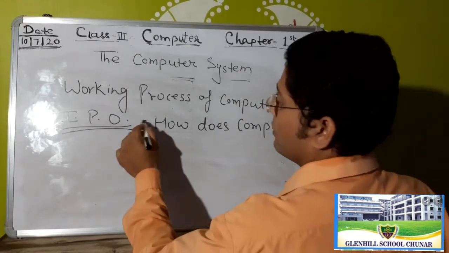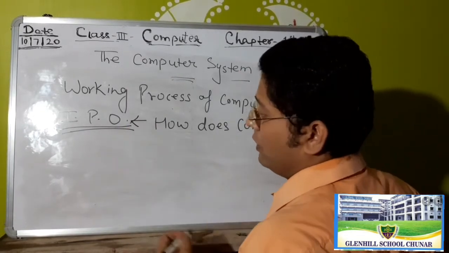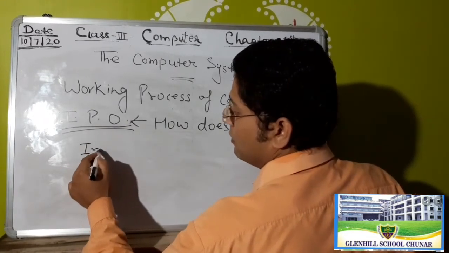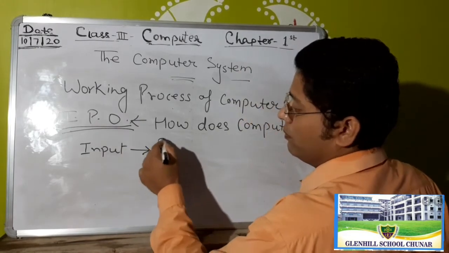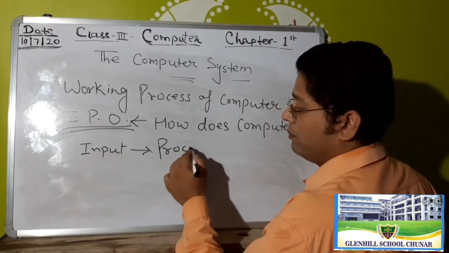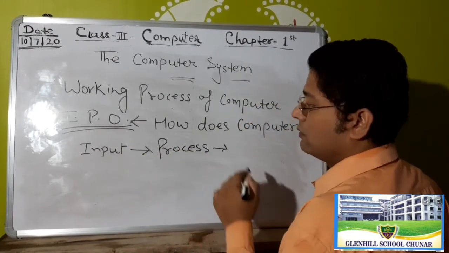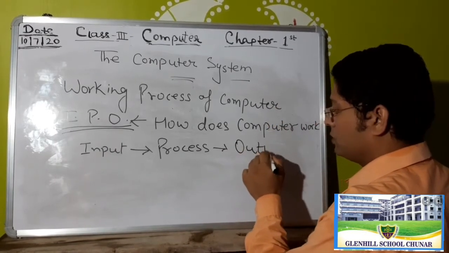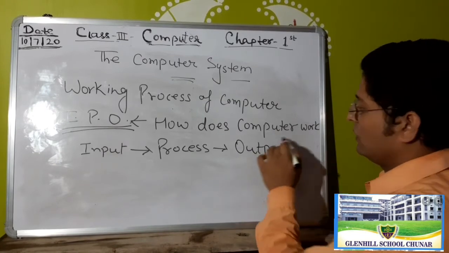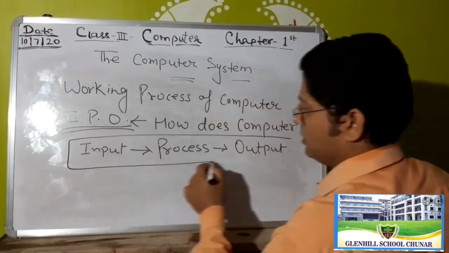IPO means I for input, P for process, and O for output. That's it.